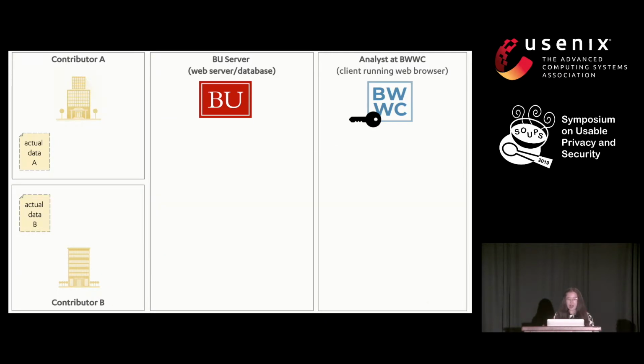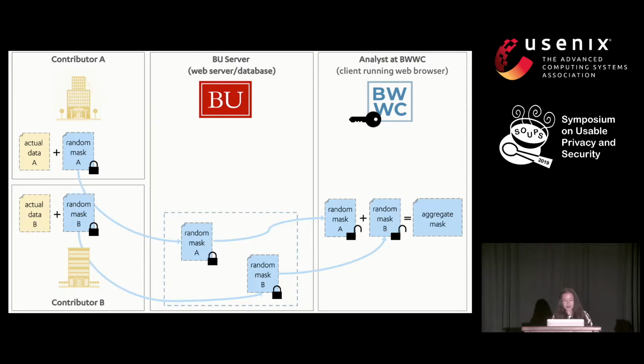We start off with our contributors who hold the actual data. Each contributor then generates a random mask in the browser. This random mask is encrypted under the public key of the analyst at the Boston Women's Workforce Council. The encrypted mask then gets sent to the BWWC, where they can unmask it and then aggregate it together to create what is called the aggregate mask.